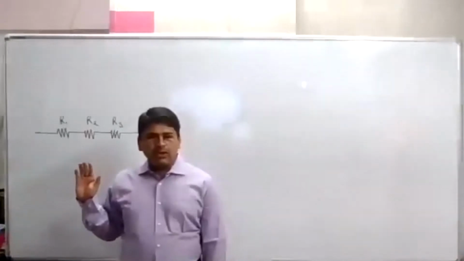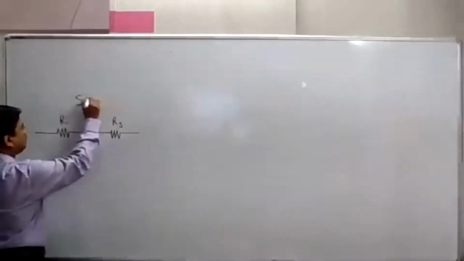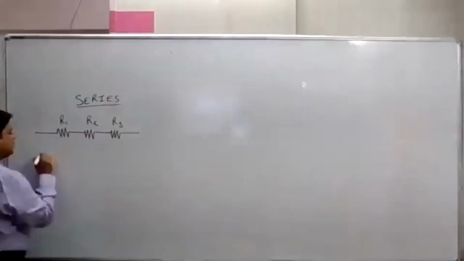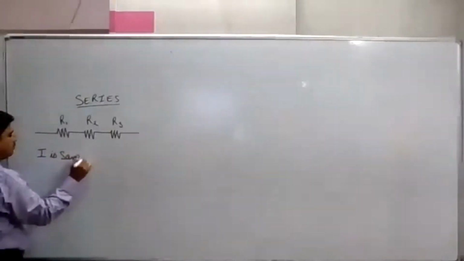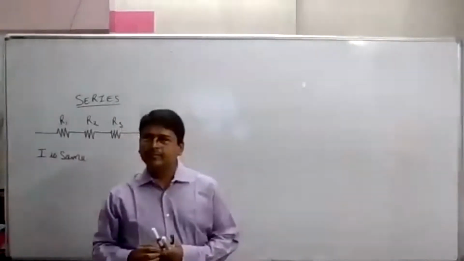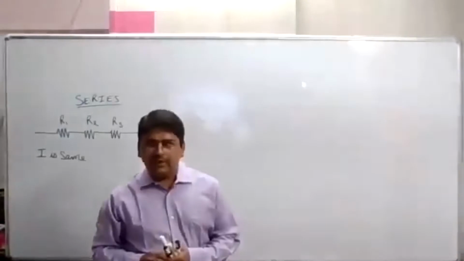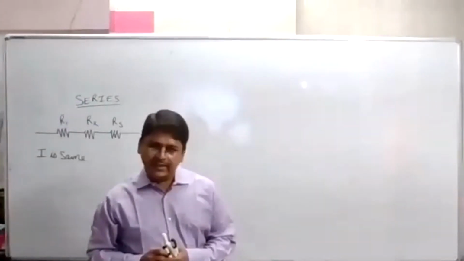Okay, so the current will be the same. So in series, what is same? Current. In series, I is same.